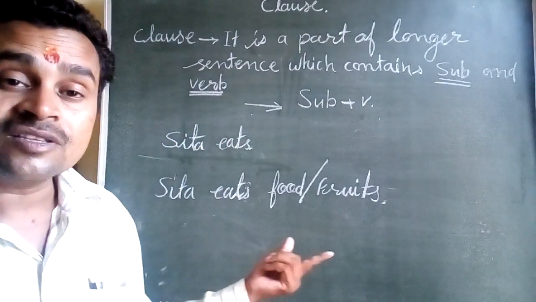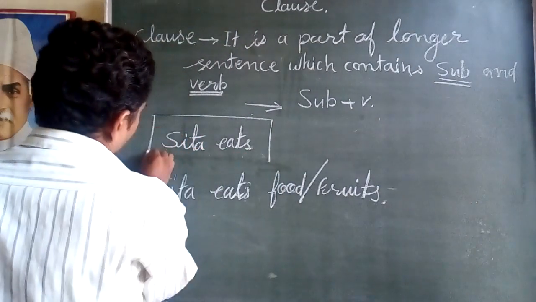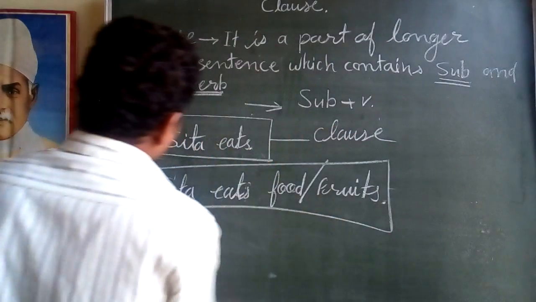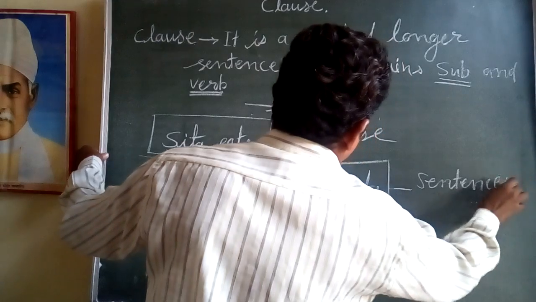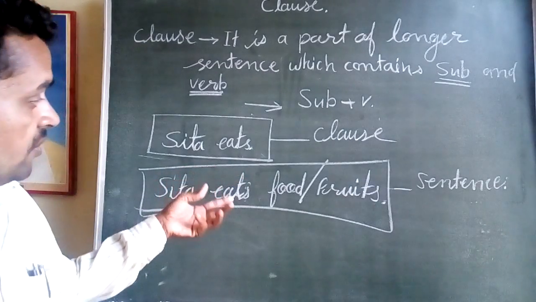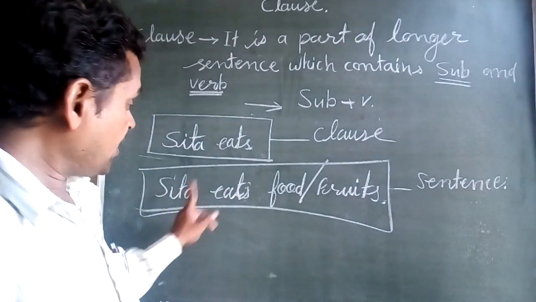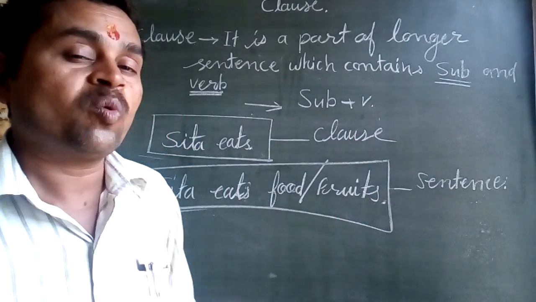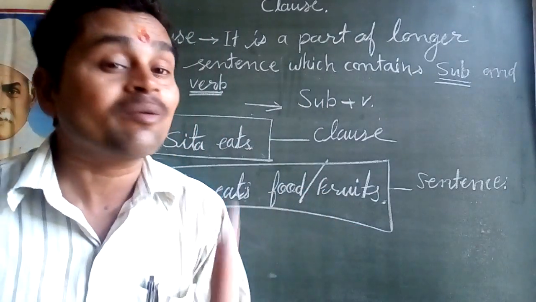This is a sentence and this is a clause. Why? Because a sentence contains subject, verb and object also, whereas a clause contains subject and verb.